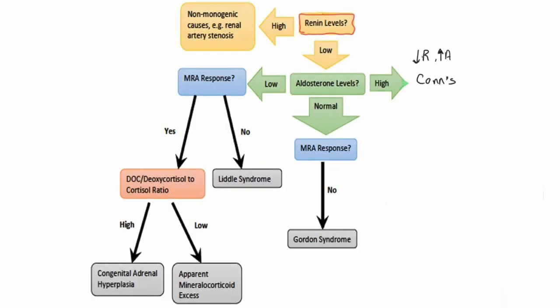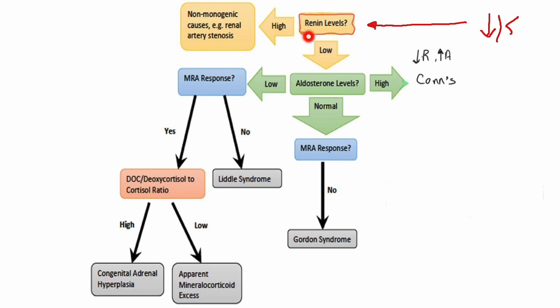But as I said before, the analysis is so expensive, so I should not start with both. So if potassium is low, I will do renin level only, not both. If renin level is high, that means renal artery stenosis. So that's enough for diagnosis, and after this I will do MRI angiography and so on.